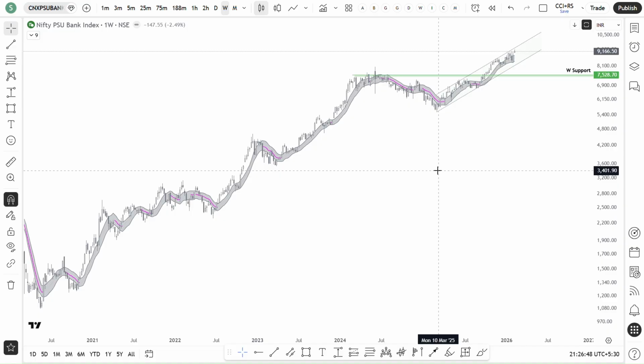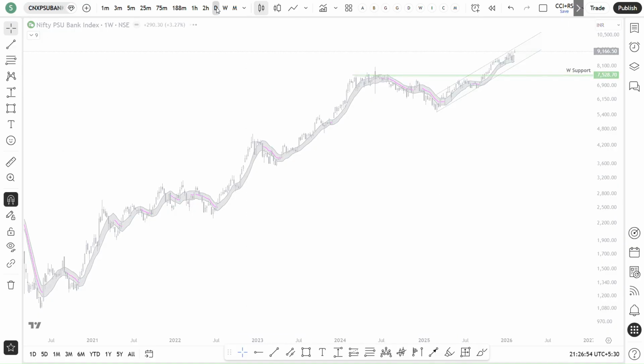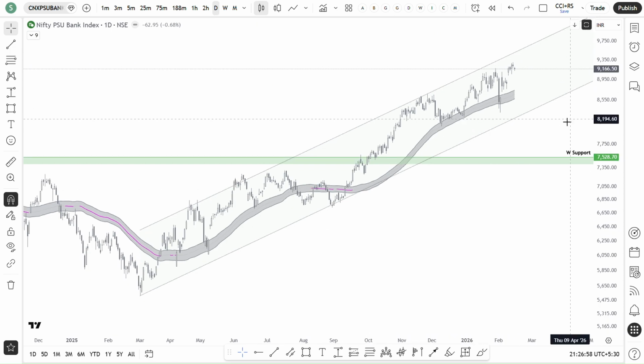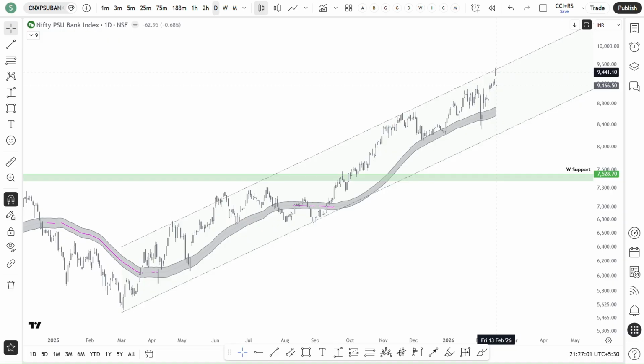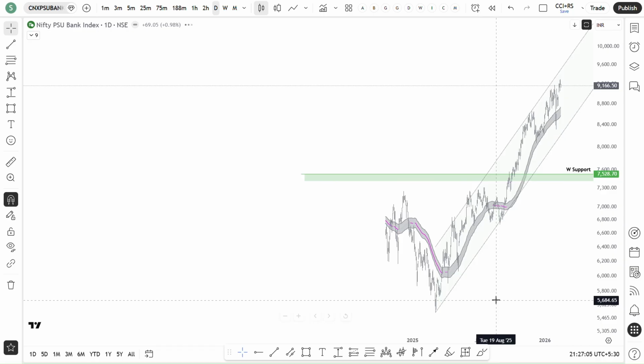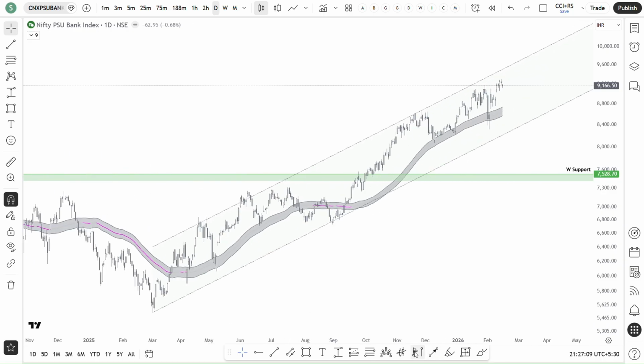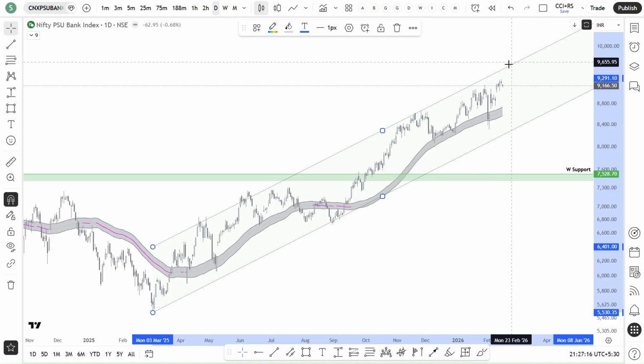For PSU banks, if you see, as of now PSU banks are in an uptrend channel, and yeah, it is also reaching its resistance, and we need to see how it is going to behave. But as of now, apart from the immediate channel upper line resistance, we don't see anything out here.